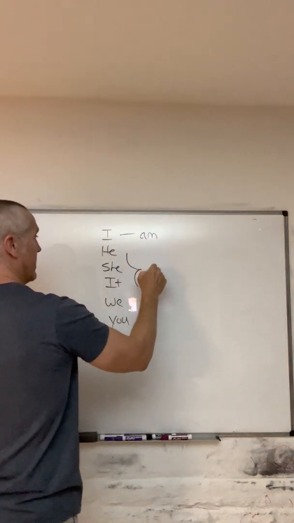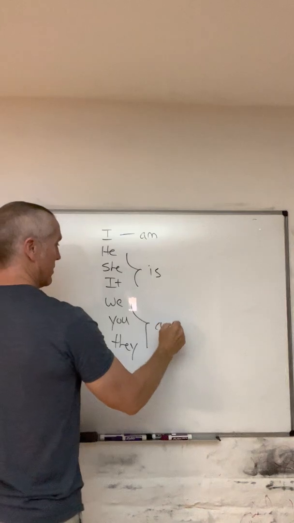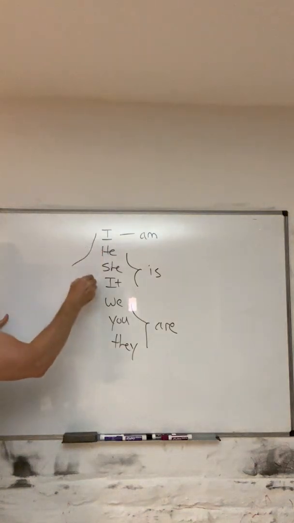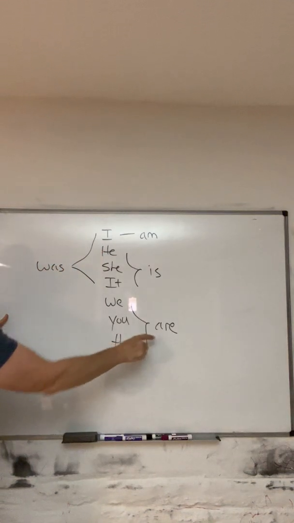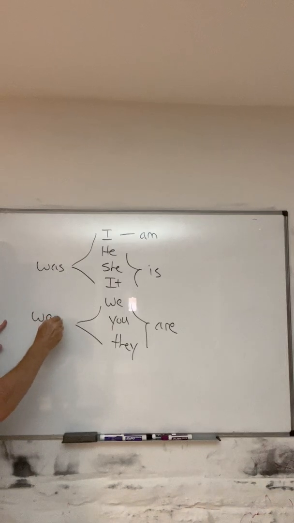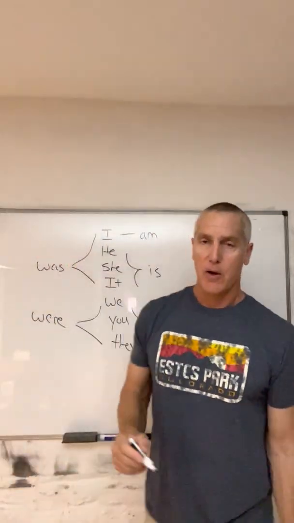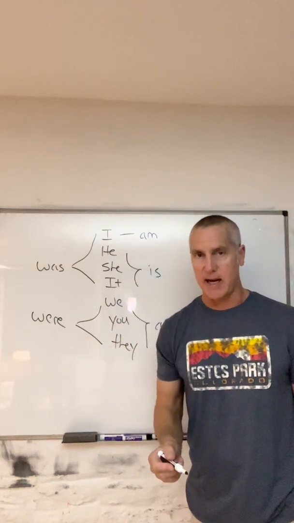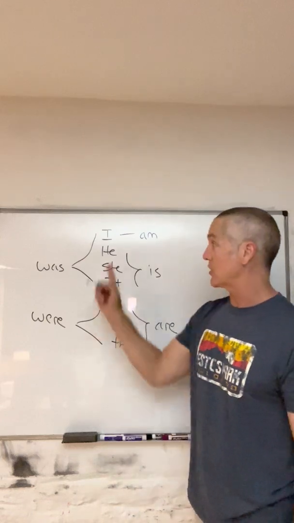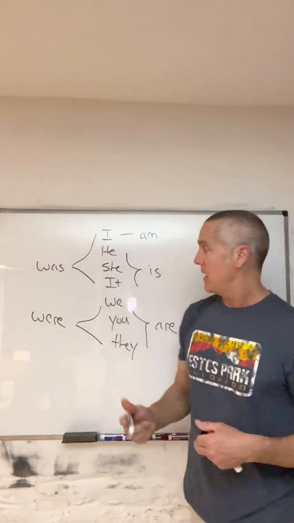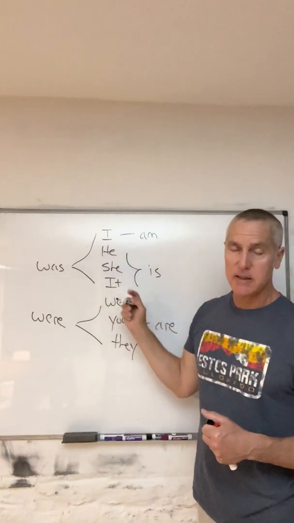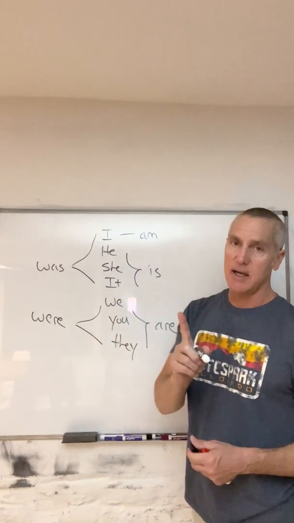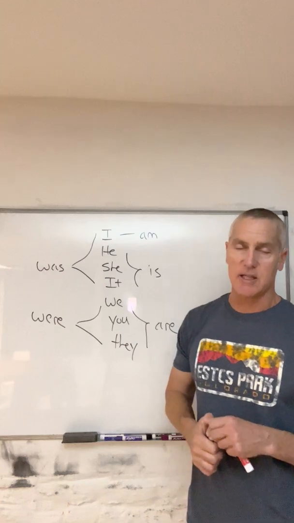I am, he, she, it is, we, you, they are. And the past tense of am and is, was. The past tense of are is were. For first person singular, am, there is no negative contraction. We have the affirmative contraction, I am, I'm, and the other affirmative contractions, he is, he's, she is, she's, it is, it's. We talked about that pronunciation in class a little bit too.